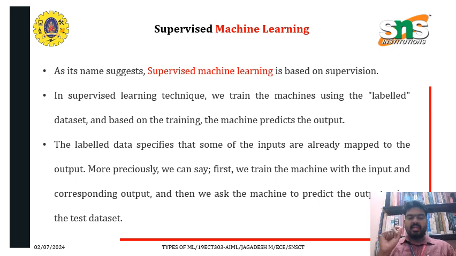Based on the training, the machine predicts the output. The labeled data specifies that some of the inputs are already mapped to the output. More precisely, first we train the machine with the input and corresponding output. Then we ask the machine to predict the output based on the input test data. So this is supervised machine learning.